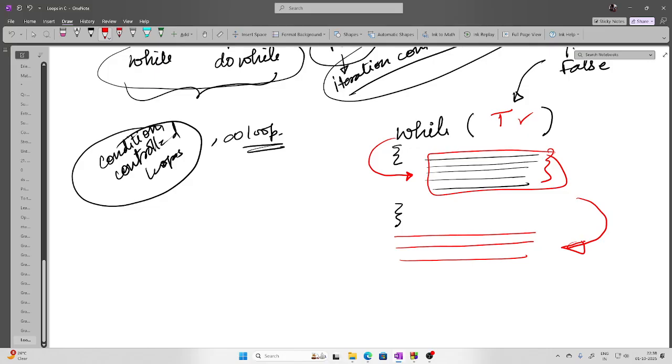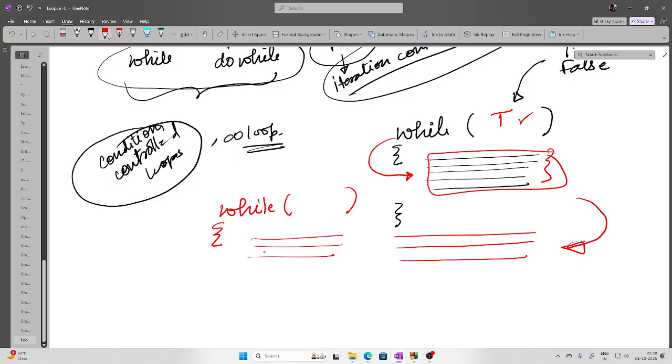So whenever we have to write something where we know a priori how many times the loop runs, there is something you should always keep in mind. Let's say it is while, then the condition, then the block, then the statements.